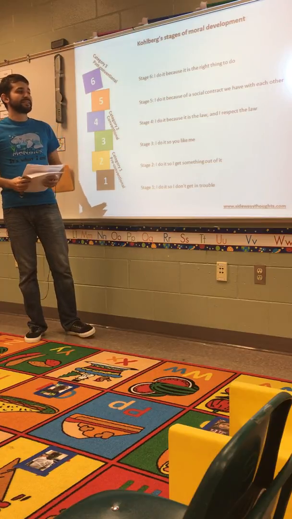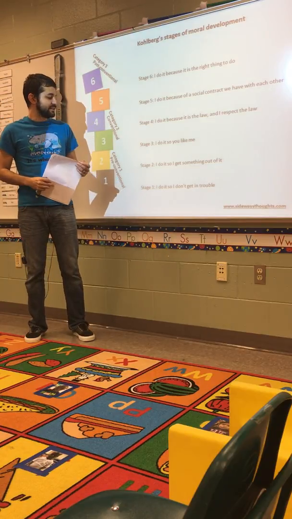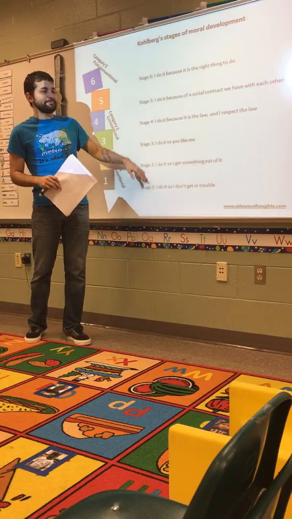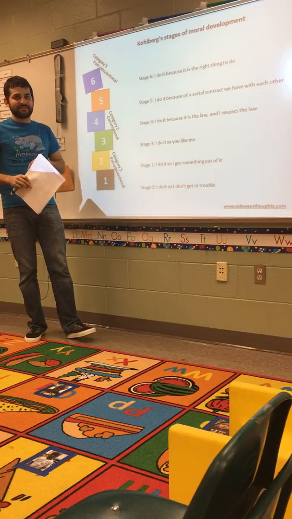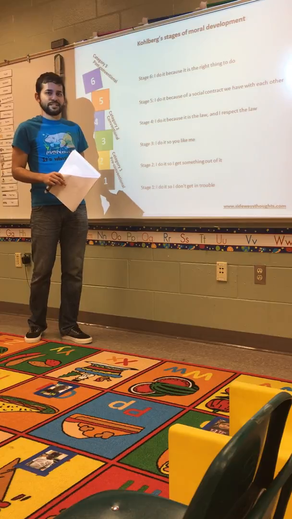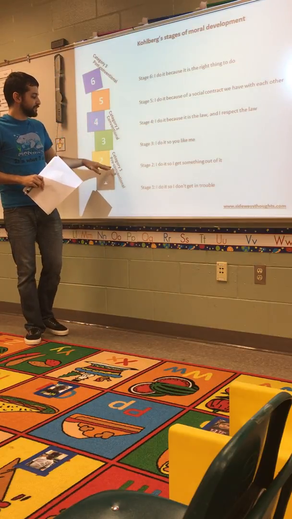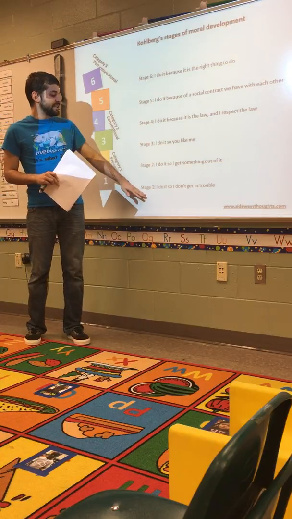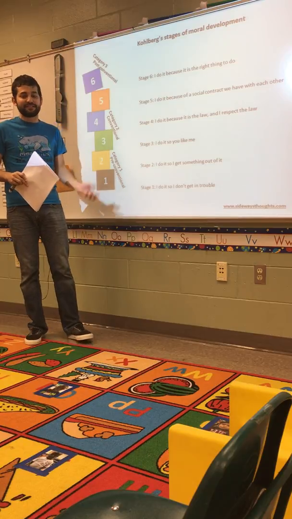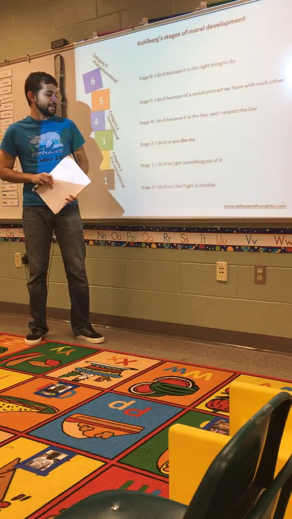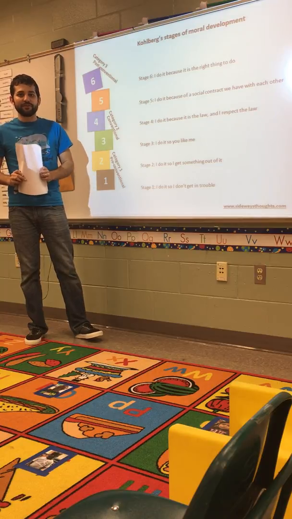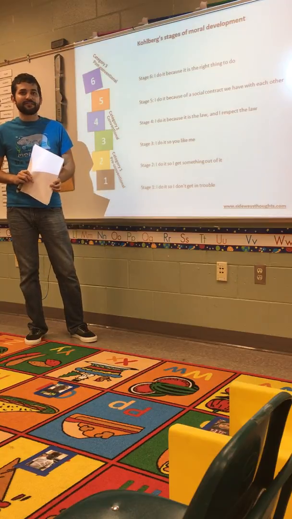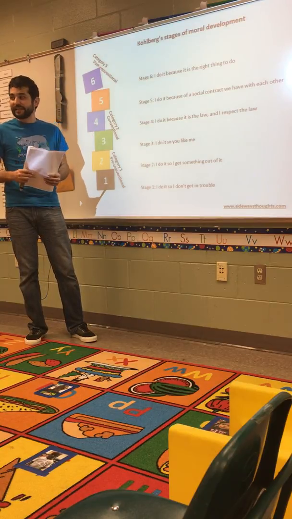As I was doing my research on Kohlberg's theory, I found this image, this diagram, and I really liked it because it gave simple statements about what someone in each stage would say. I know it's hard to read them on the video, so I'm going to go over them with you. Remember, we have level 1 down here, pre-conventional morality, so stage 1 and stage 2. As you remember, the focus is on oneself. Someone in stage 1 might say, I do it so I don't get in trouble. Remember, it's avoiding that punishment. And someone in stage 2 will say, I do it so that I get something out of it. What is in it for me?